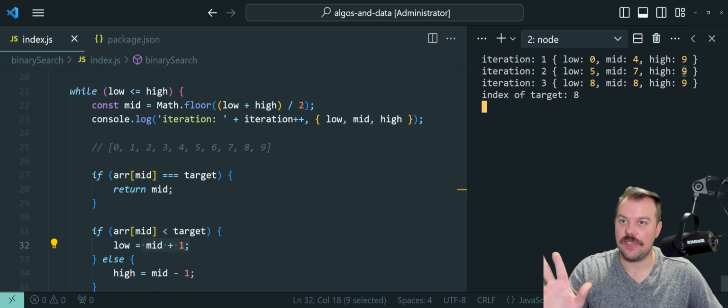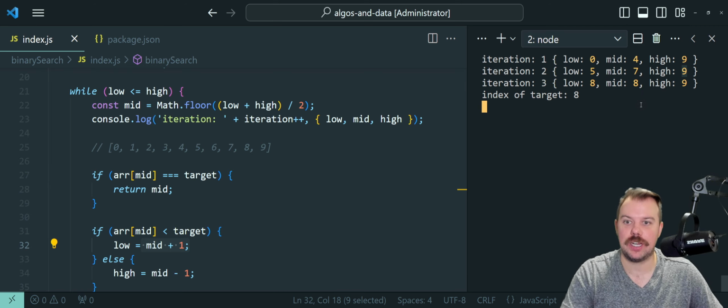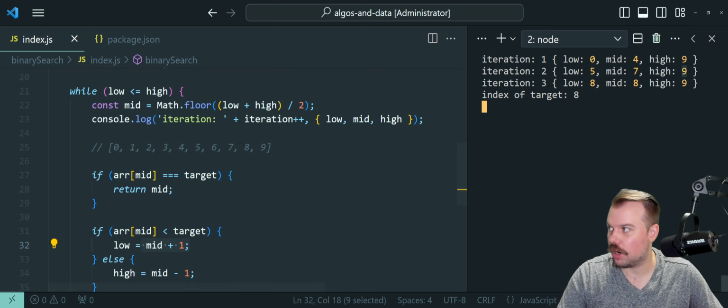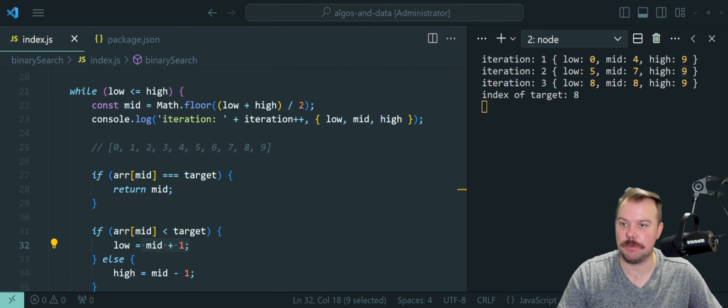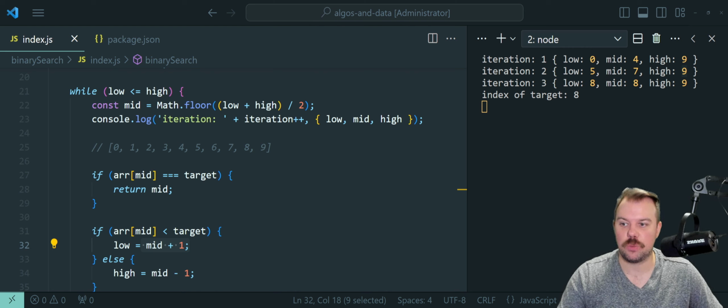High is still 9. The new midpoint calculation is 5 plus 9 divided by 2, which is 14 divided by 2, gets us 7. The index, not the element, it happens to correspond to the element, the index of 7. So that's our new half that we're looking through here.